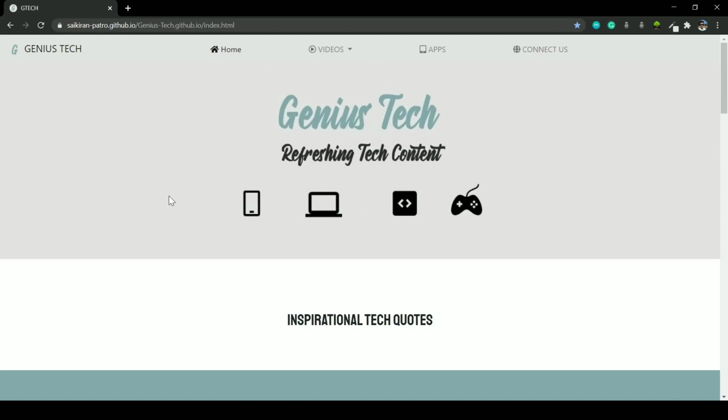In order to access this website, we didn't have any domain, so we hosted it on GitHub. We didn't use any web hosting services like Hostinger.com or GoDaddy. We have used GitHub to host our website, right? So if you want to access this website, you have to go through this URL.